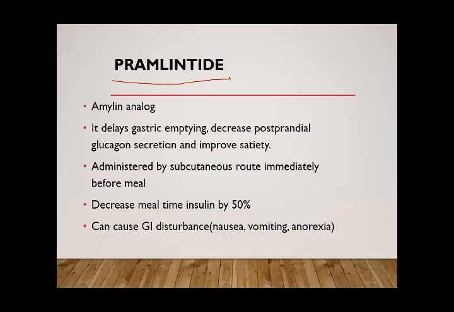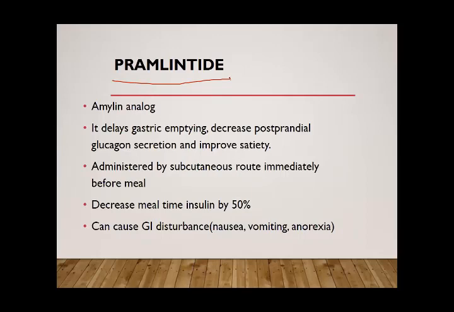Then we have the sodium glucose transport inhibitors. So these are the different groups of drugs that can be used for the treatment of type 2 diabetes.